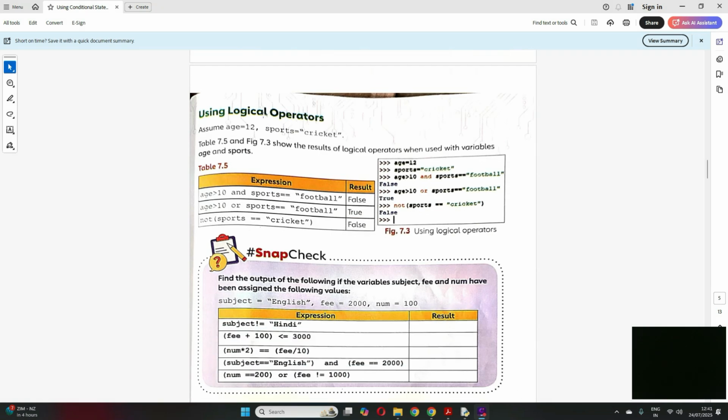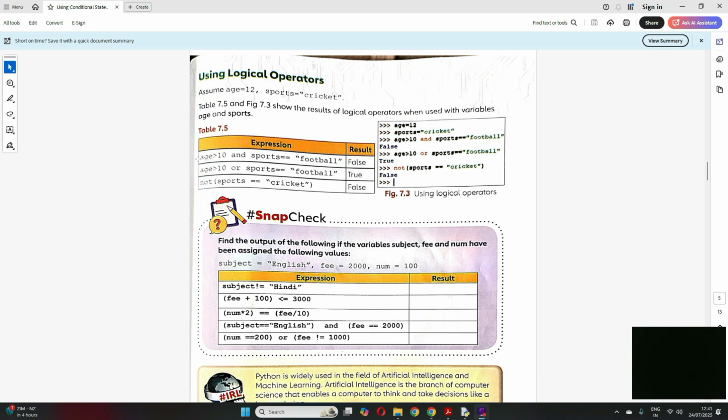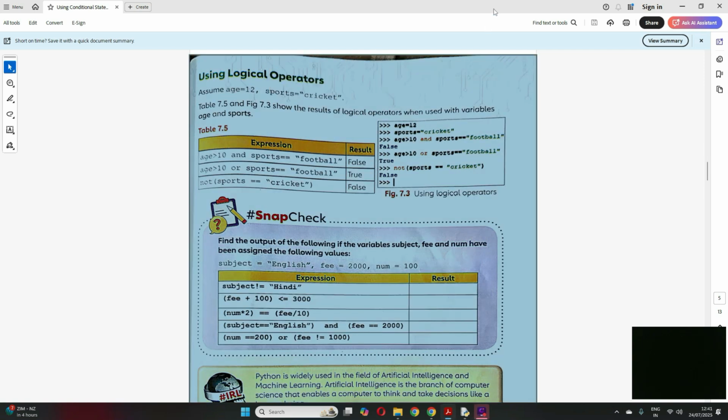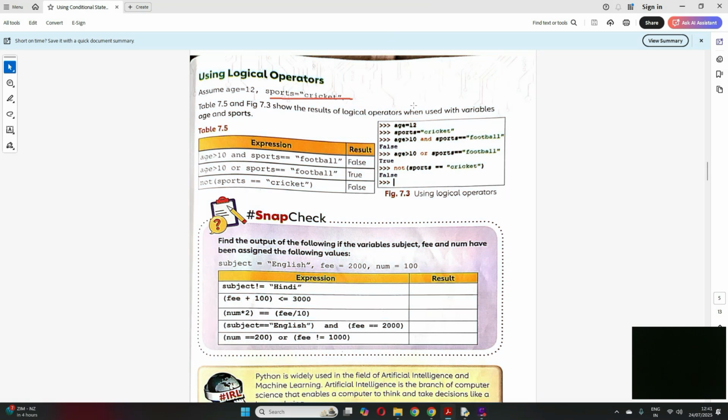Now using logical operators, we'll see some examples. Suppose age is 12 and sports is cricket.